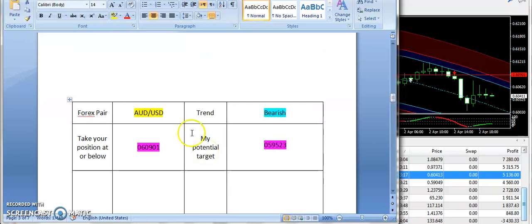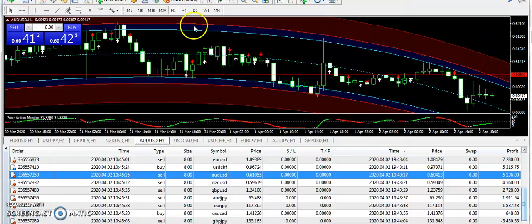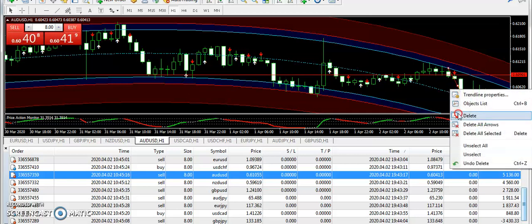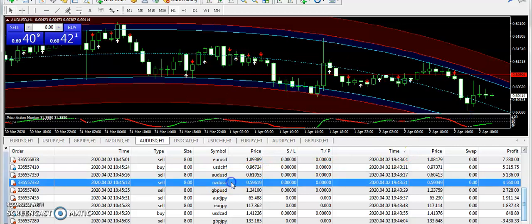Okay guys, I have supplied the bearish signal on AUDUSD from 0.60901 and 0.59523 is the target price. However, the target price is not met, but if you look here, we have seen a 3 hours big drop on AUDUSD. So if you have traded this drop, then you must have caught a massive profit on AUDUSD as well. Okay, now let's talk about New Zealand USD.